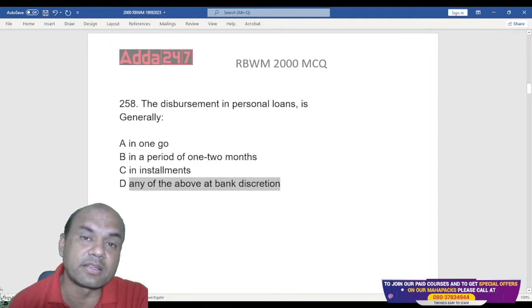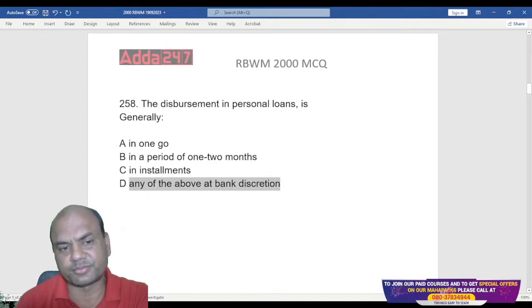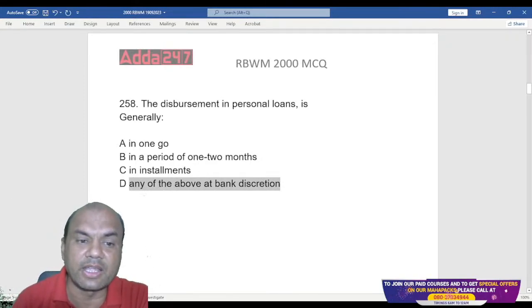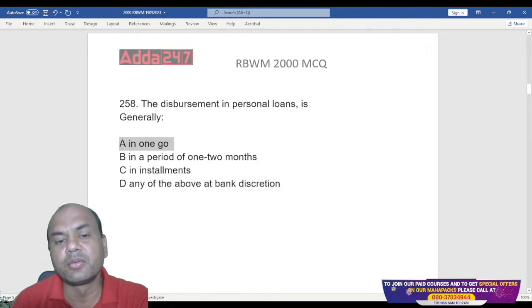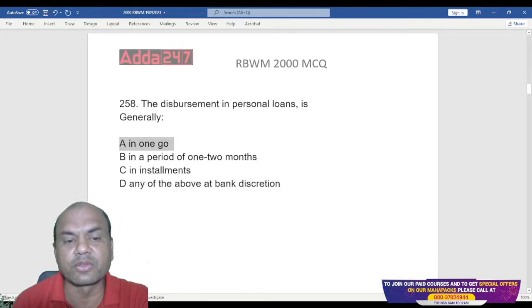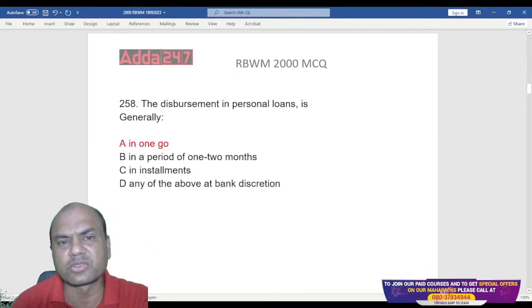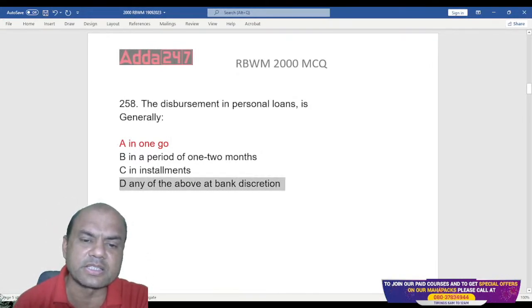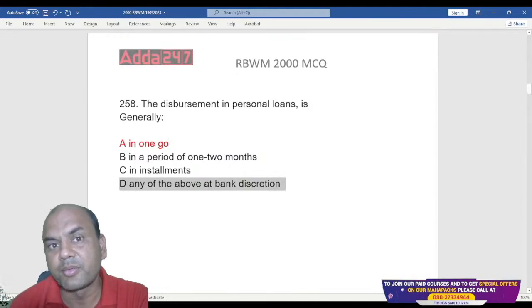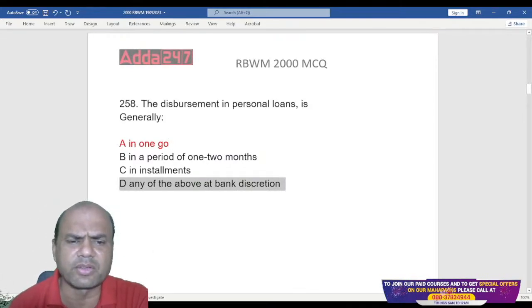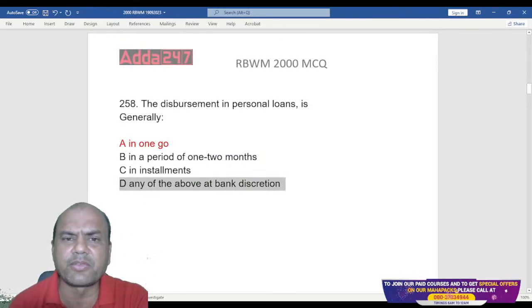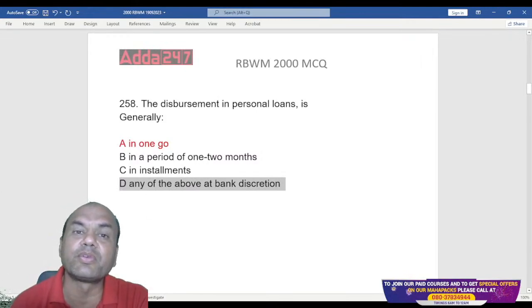How does the bank generally give this loan? It's always given in one go. Personal loans are always given in one go. Okay. Now you'll say, sir, personal loans one go, that's okay. See, the question over here is generally how is it given? 90% every year. Here, it's after all at the discretion of the bank. Bank can sometimes tell you that, okay, this month I'm giving you this much, next month I'll be giving you whenever you require it.